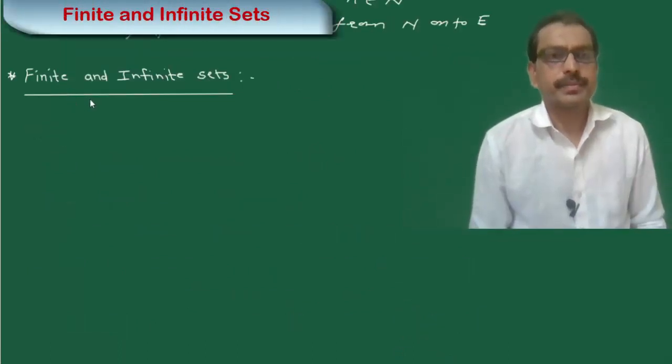Now let us define finite and infinite sets.